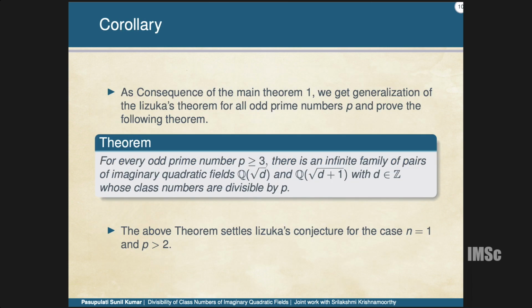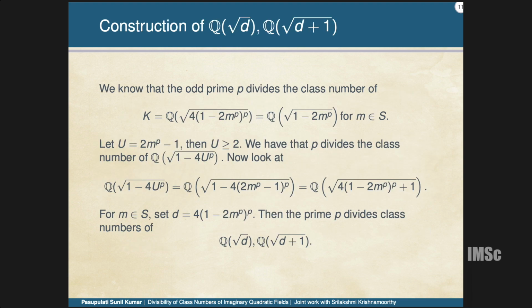Using the result of Gross, we could prove, as a corollary of our theorem, that this conjecture is true for n equal to 1. This is a simple construction: this is what we had, and we just added 4 to that, and the power p still remains the same. Then we choose a certain u and put it into the Gauss theorem and Gross theorem, and we get this. You can see that if I consider this to be D, they are actually Q(√D) and Q(√(D+1)).